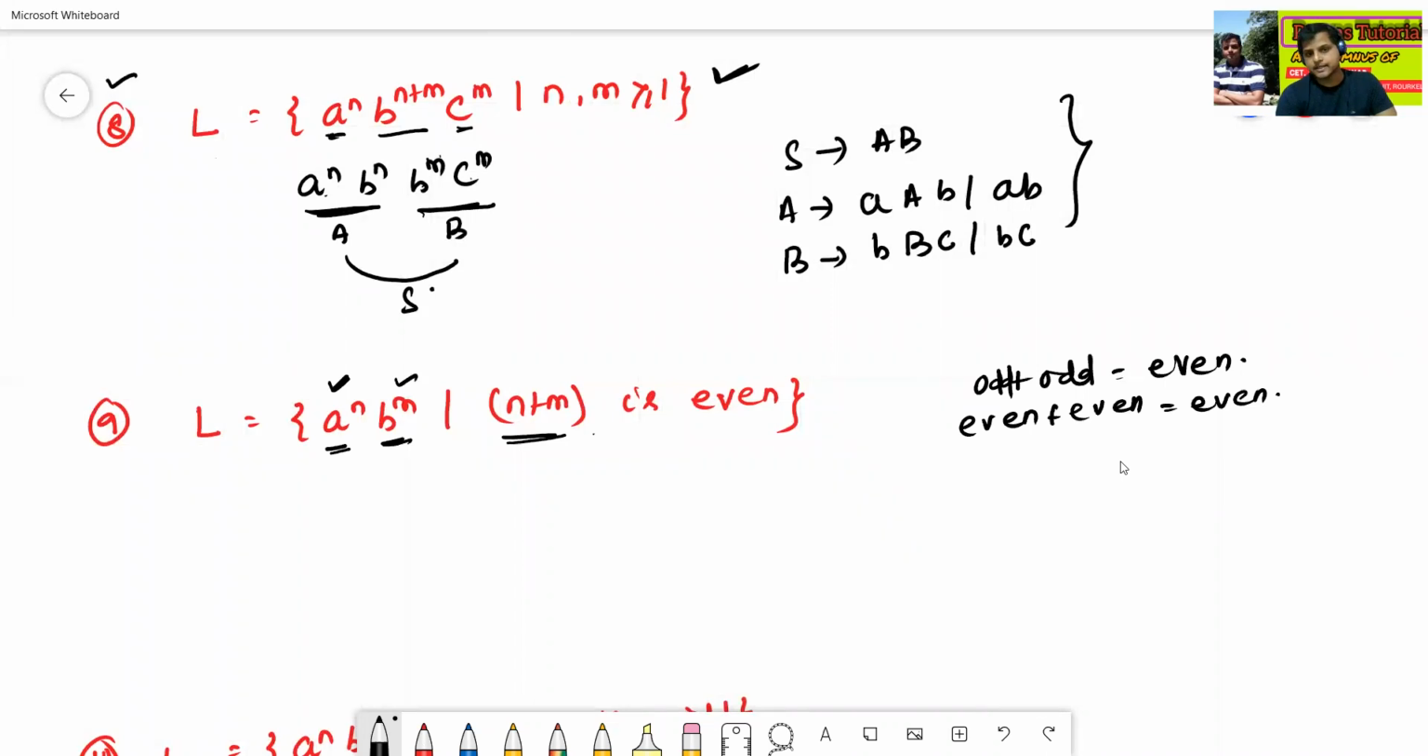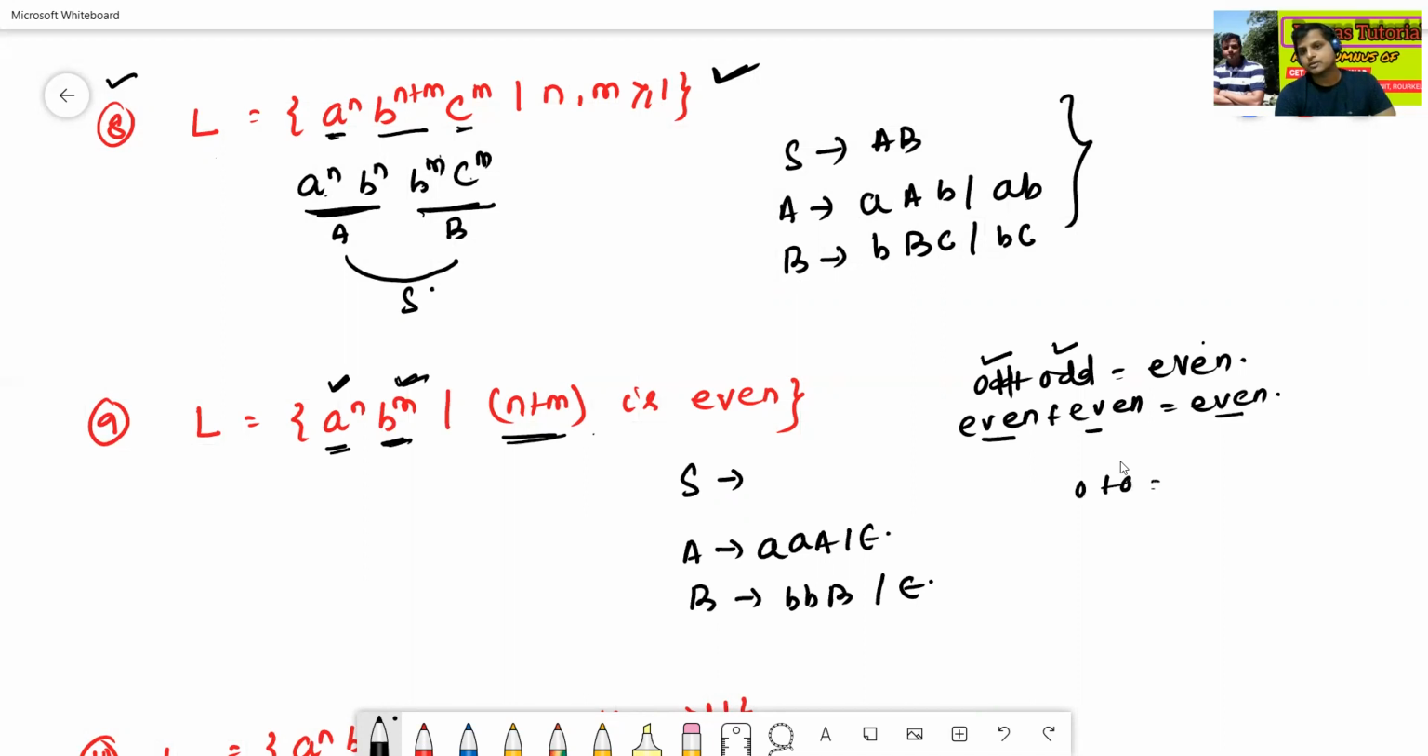See here, A to aA plus epsilon. Now I'll find it for b to the power m, that means B to bB plus epsilon. Okay, what is the condition? Either odd plus odd, then even, or even plus even equals even, meaning 0 plus 0 equals 0.